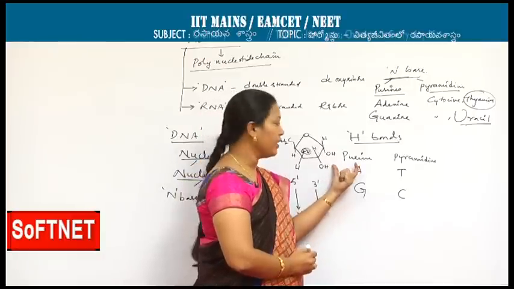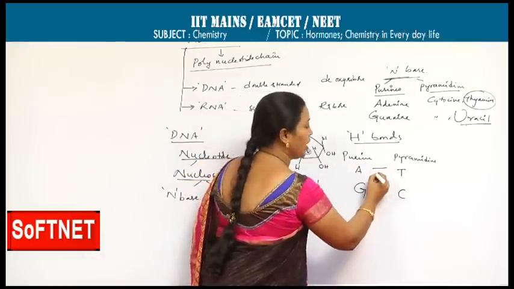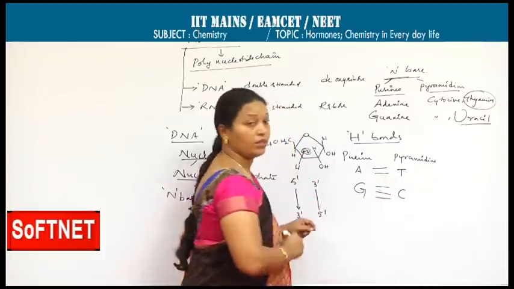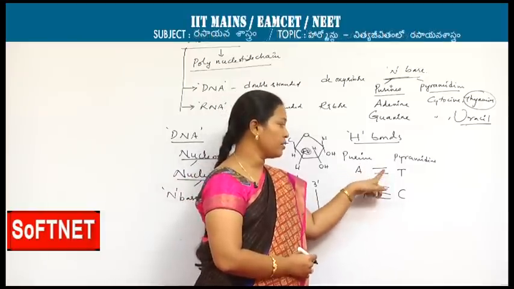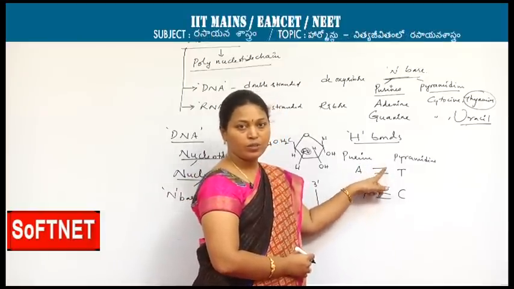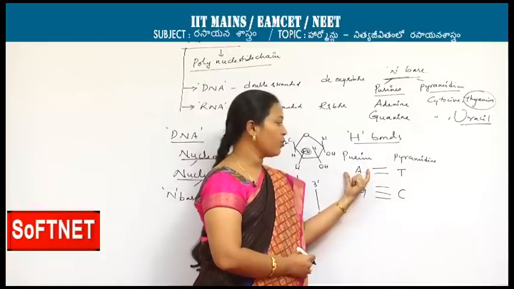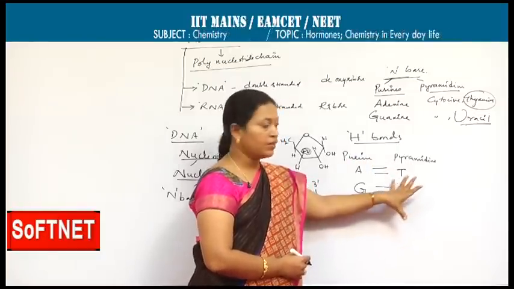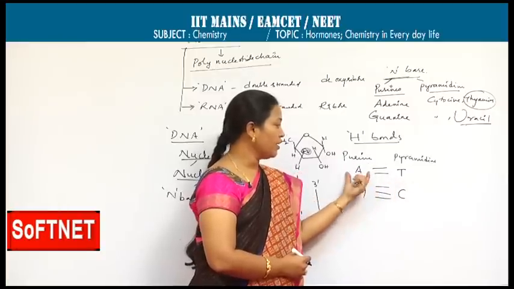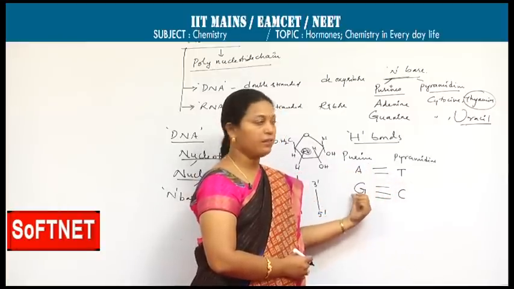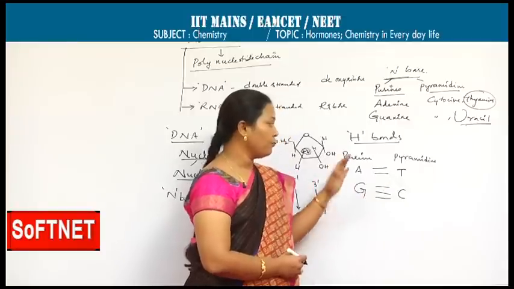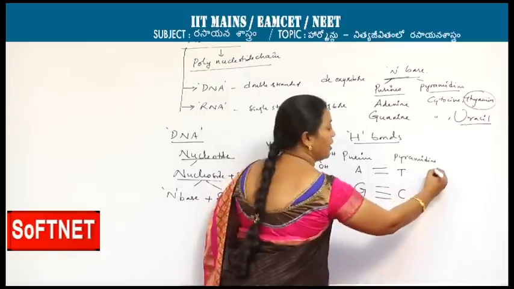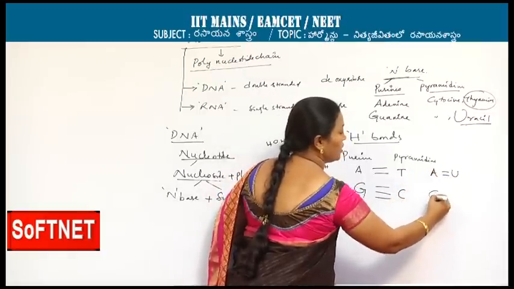Now, in between the adenine and thymine, there are two hydrogen bonds. In between the guanine and cytosine, there is a formation of 3 hydrogen bonds. By seeing this, you can't remember it as a double bond and triple bond. These are not covalent bonds, these are hydrogen bonds. Adenine always forms with thymine with 2 hydrogen bonds. Guanine is able to form 3 hydrogen bonds with cytosine. Adenine never forms a bond with cytosine, guanine never forms a bond with thymine. Of course, you can observe this kind of bonding again in RNA also, A to U, G to C.